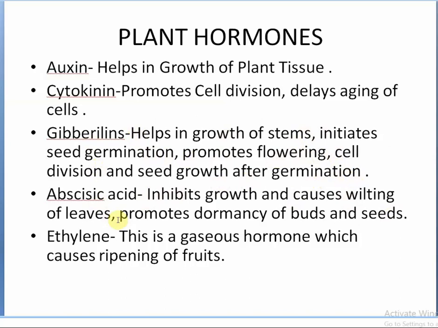Not all parts of the plant grow throughout its lifetime. For example, the leaves of the plant attain a certain size, and after attaining a certain size, the leaf starts to wilt and it falls down. Abscisic acid does that work. Abscisic acid inhibits growth and causes wilting of leaves. Then it promotes dormancy of buds and seeds. Then the next one comes ethylene. This is a gaseous hormone which causes ripening of fruit. So ethylene causes ripening of fruits.